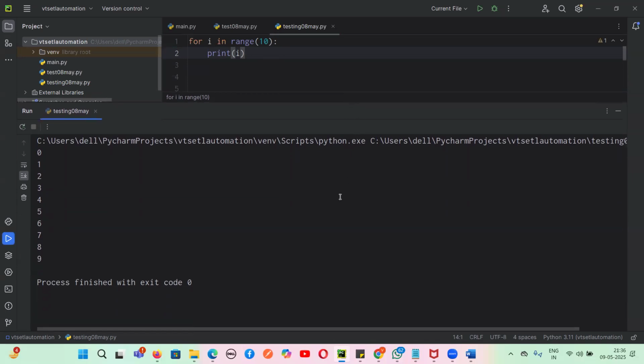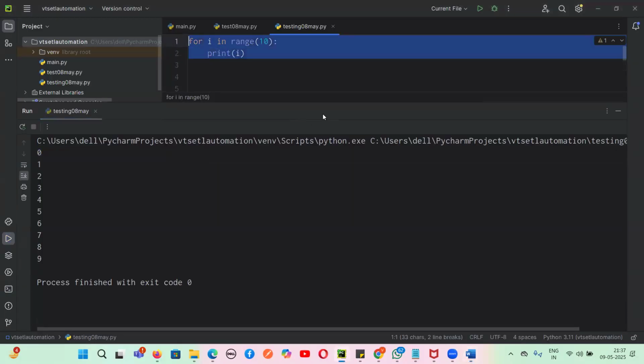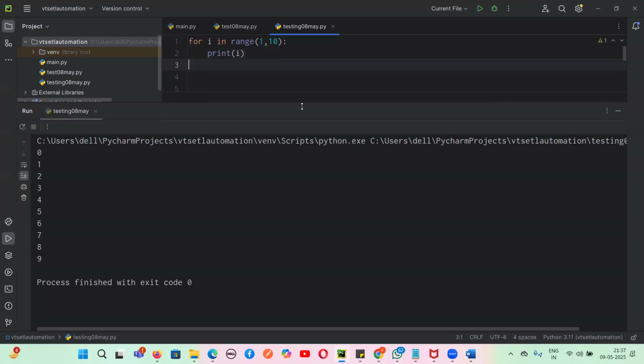Yeah, it's clear. Okay. Fine, guys. If you are clear with this example, now I want you to tell me the output of this one. Who will tell me? Someone try this output, guys, and tell me the output.